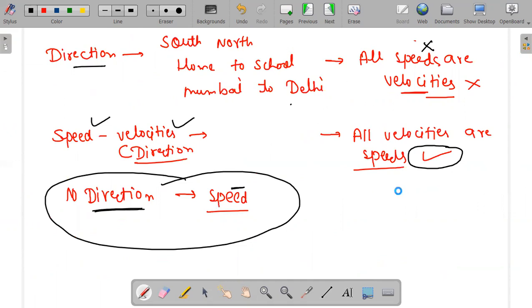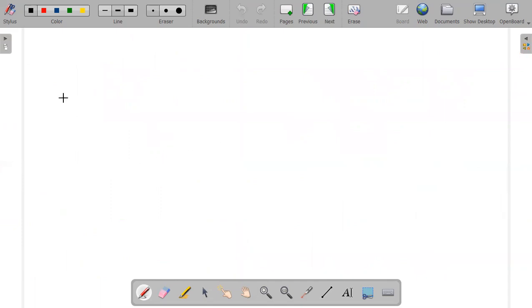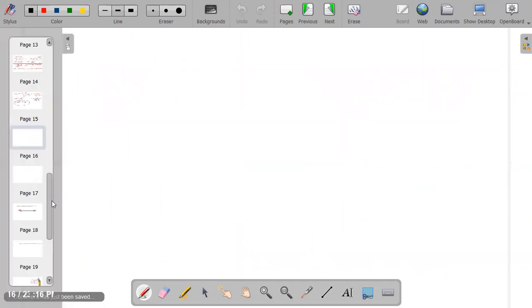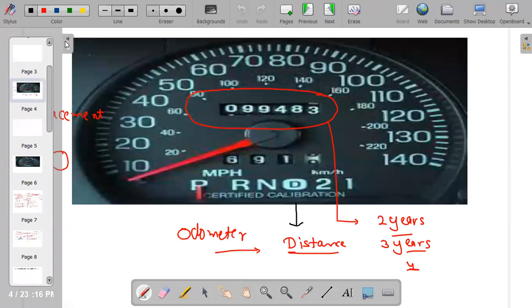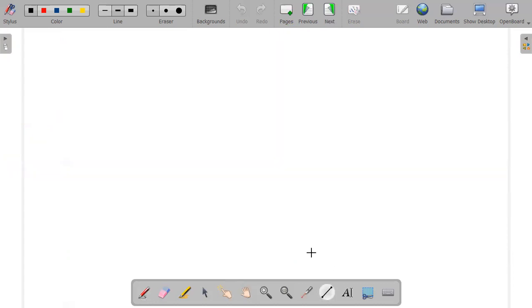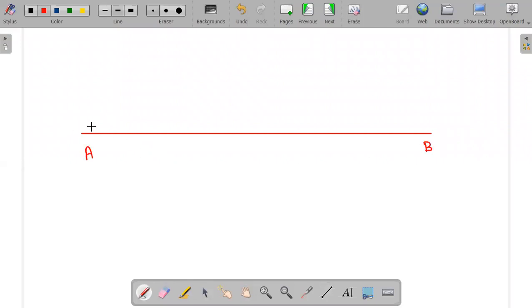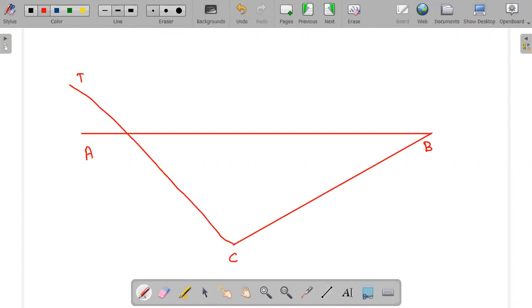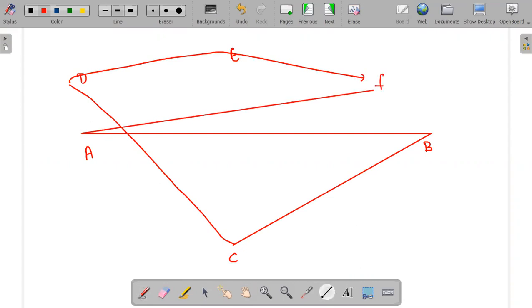Okay, next thing is odometer. We are studying about odometer. Okay, this is odometer, so we studied about that. This is A and this is B. What happens when you go from A to B, and maybe you go from B to C, and from C to D, and from D to E, and from E to F. Again you return from F to A.